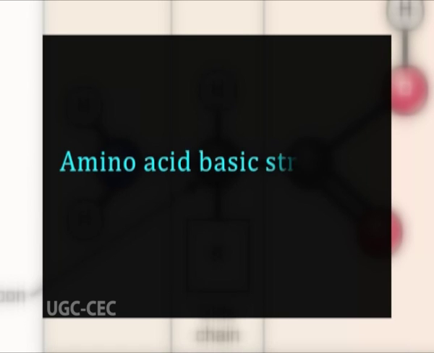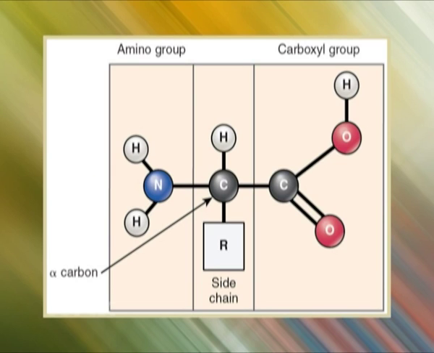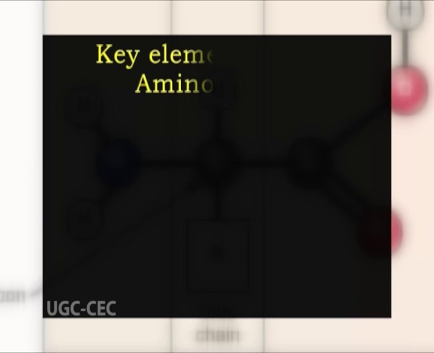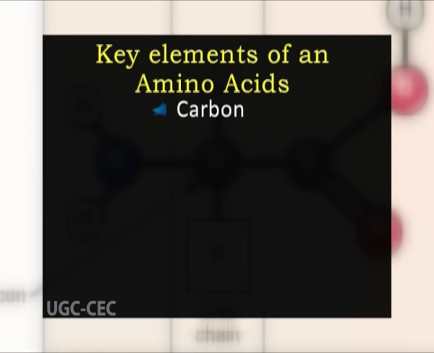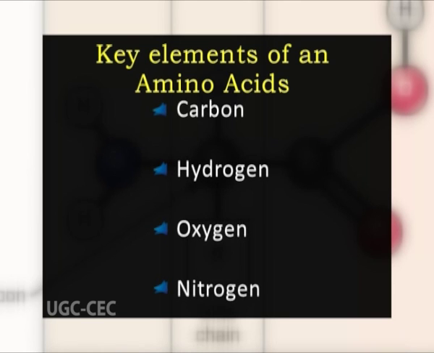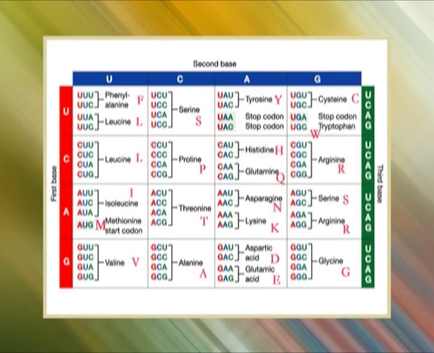Friends, let me first introduce you to the basic structure of amino acids. Amino acids are biologically important organic compounds containing amine and carboxylic functional groups along with a side chain specific to each amino acid. The key elements of an amino acid are carbon, hydrogen, oxygen, and nitrogen, though other elements are found in the side chains of certain amino acids. About 500 amino acids are known, though only 20 appear in the genetic code. These are called standard amino acids.